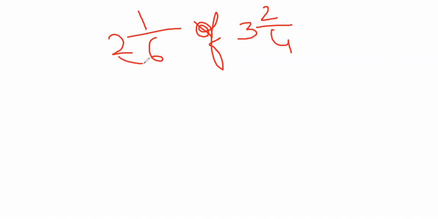When we multiply 6 and 2, it will give us 12, and then we'll add 1 to it, it will be 13. So let's write it as the improper fraction, which is 13/6. Of will be converted into a multiplication sign, and let's solve this one also, which will be written as 4 into 3, which is equal to 12, and 12 plus 2 is equal to 14.